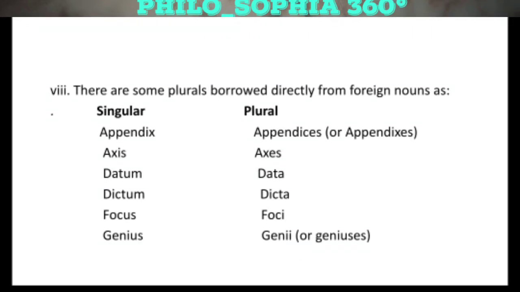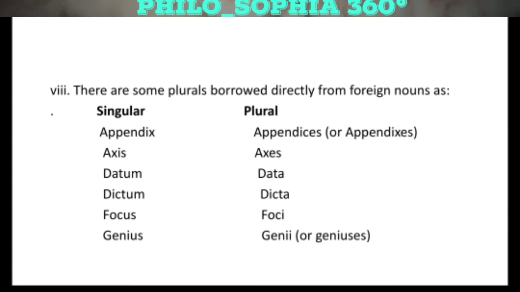Now we are moving towards very unique words. For instance, there is a word appendix. To change it into a plural, we have to make it appendices. We have the word axis, we have to make it axes. We have the word datum, its plural will be data. We have the word dictum, its plural will be dicta.